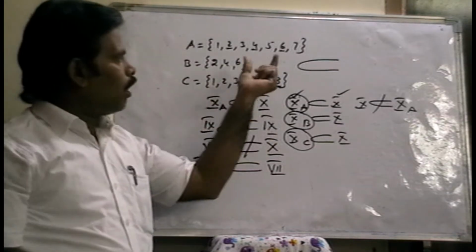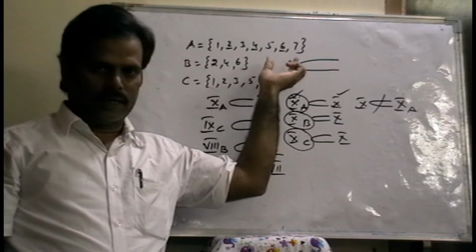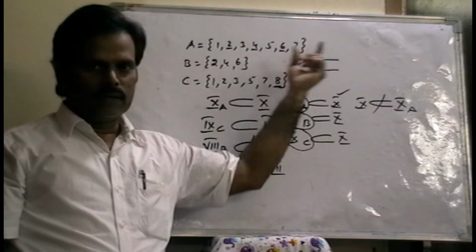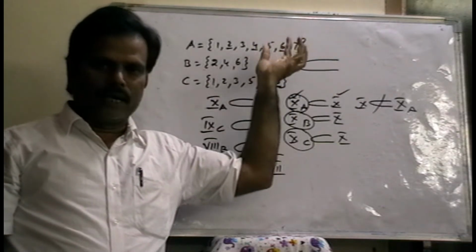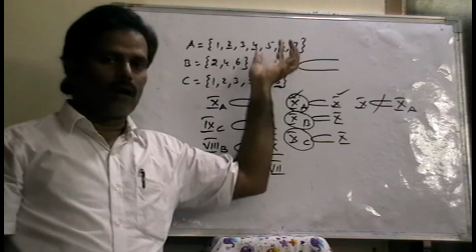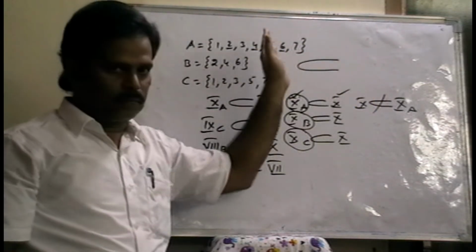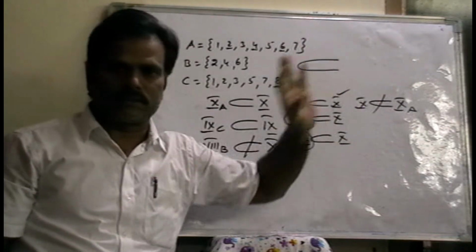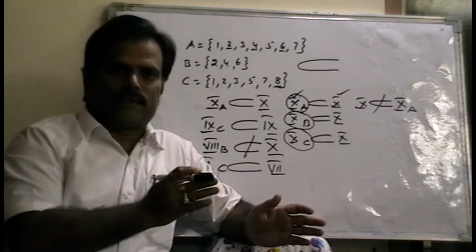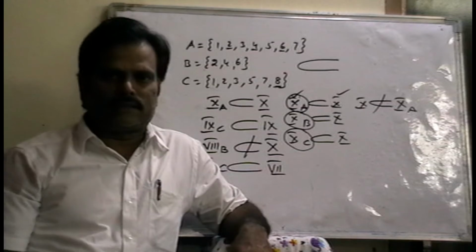Meaning what? If every element in the first set, the LHS, meaning the left hand side, are also in the right hand side set, then the first set, the LHS, is a subset of the RHS. That means the left hand side set is a subset of the right hand side set.